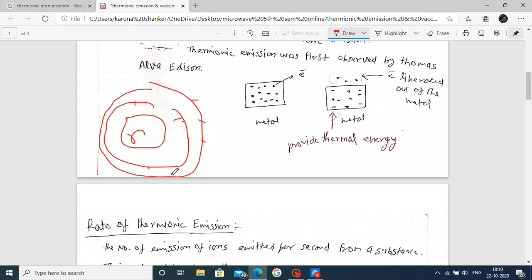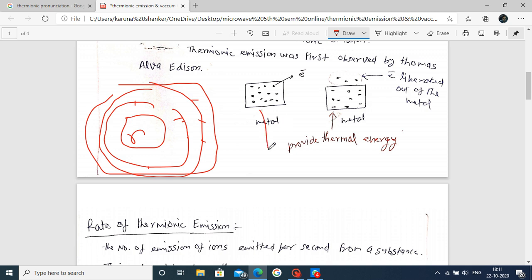These are atoms, and by atoms we create materials. Now consider the metal, where the electron is present.